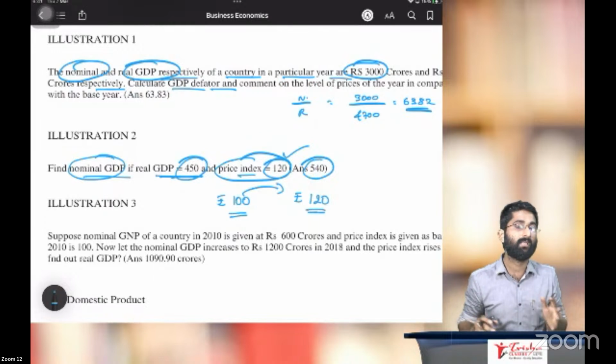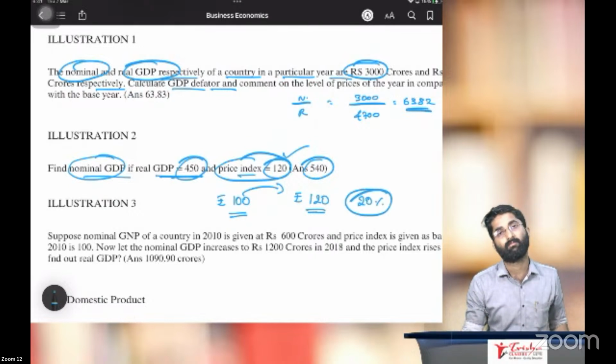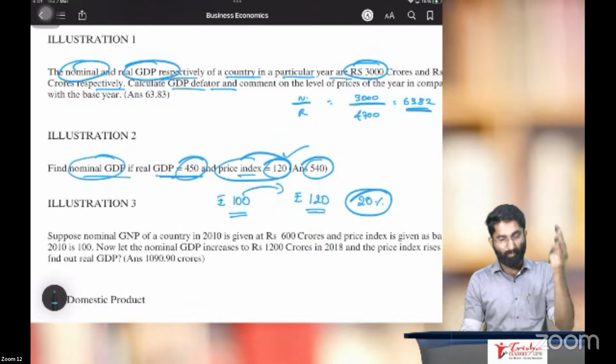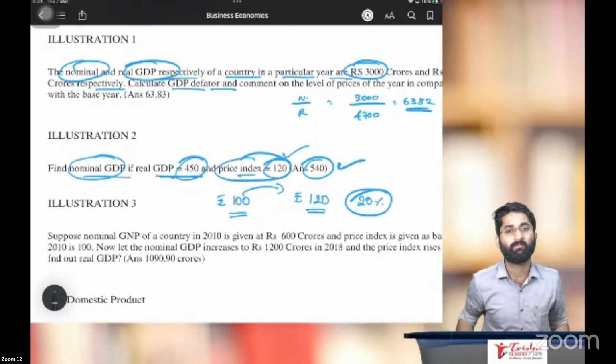So if there is an increase by 20 rupees, there is 20% inflation. 450 plus 20%, you get 540 as the answer.